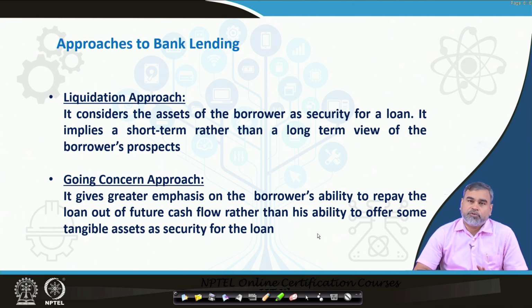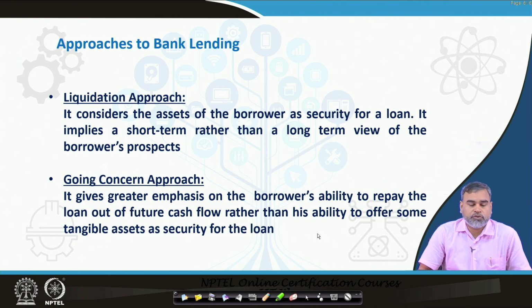And what are those approaches? One approach is called the liquidation approach, and the second one is the going concern approach. What do you mean by this liquidation approach? Under the liquidation approach, whenever the commercial bank gives loans, they are always given on the basis of collateral.